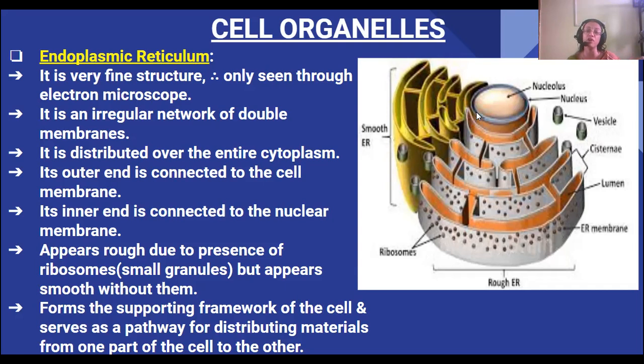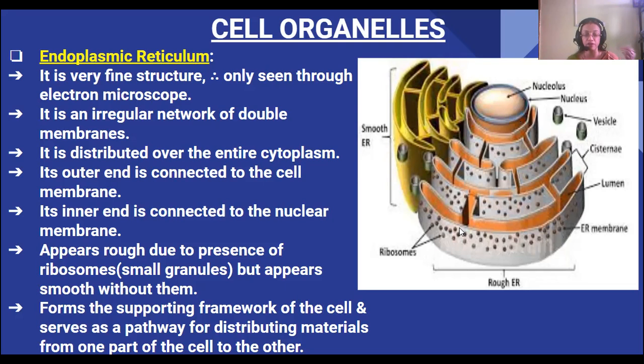I told you it's an irregular network of double membranes, distributed over the entire cytoplasm. Then the outer end is connected to the cell membrane, and the inner end is connected to the nuclear membrane. This is the nucleus. The inner end is connected to the nuclear membrane and the outer end to the cell membrane.